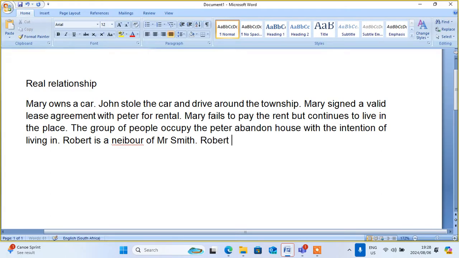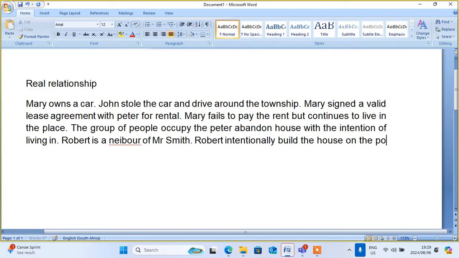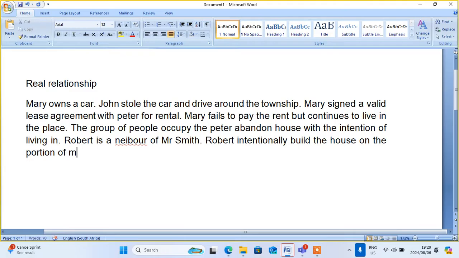Robert intentionally built the house on the portion of Mr. Smith.